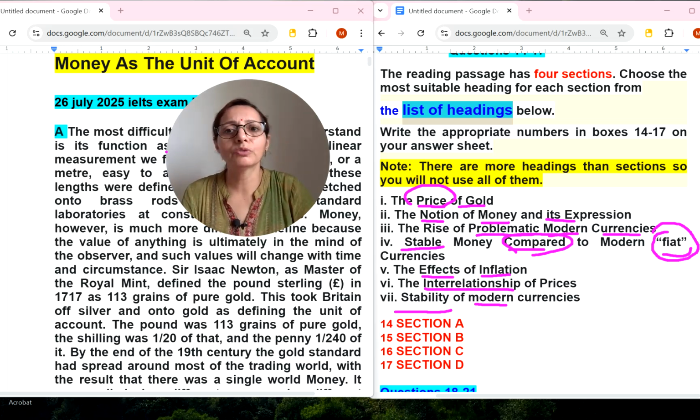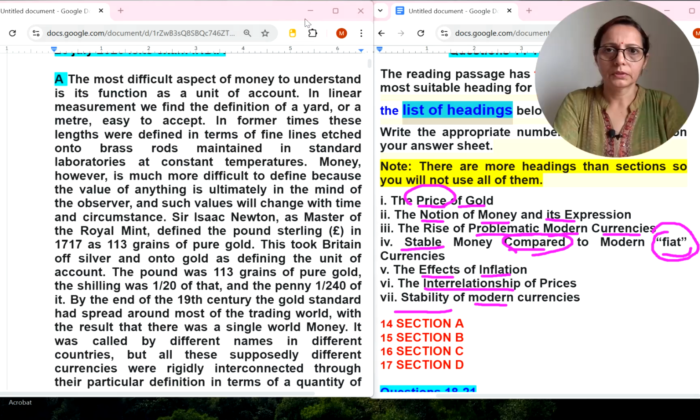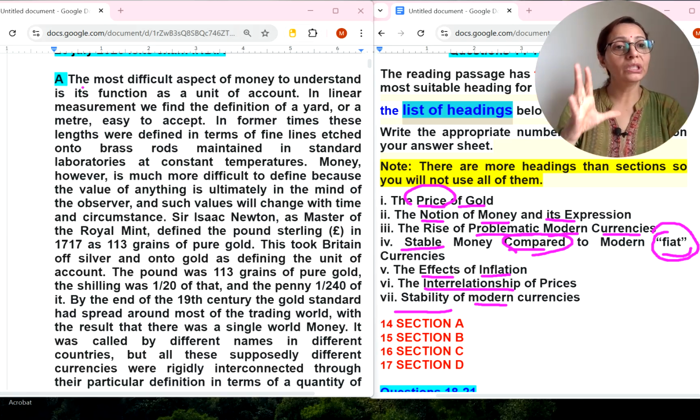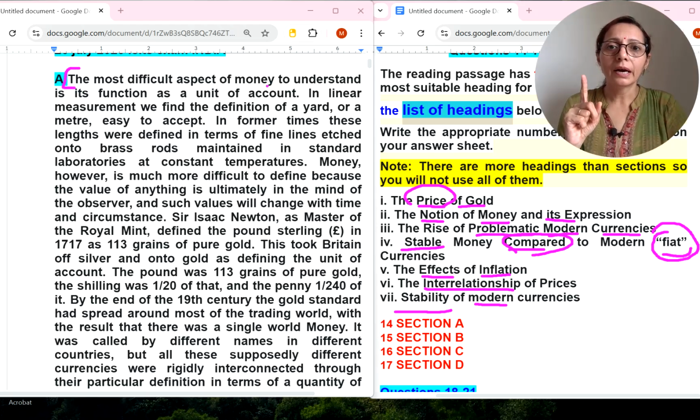Now one by one we will read paragraphs. Now let's read this A number paragraph. Now we are doing the list of headings. So first we will read 2 3 sentences. Sentences here means from where it starts and it finishes at this full stop. That is one sentence. The most difficult aspect of money to understand is its function as a unit of account.